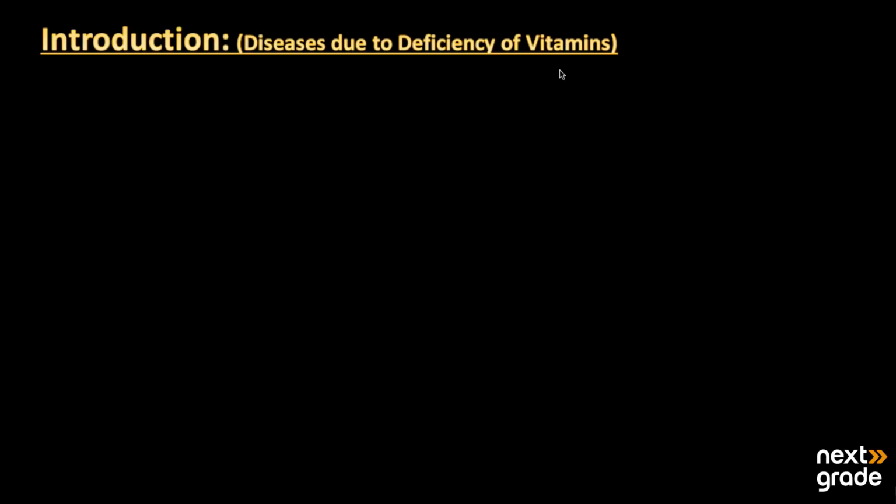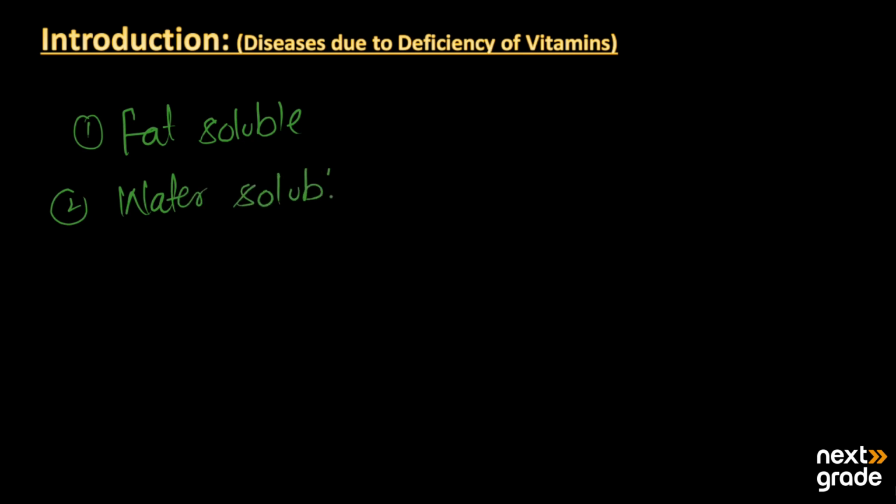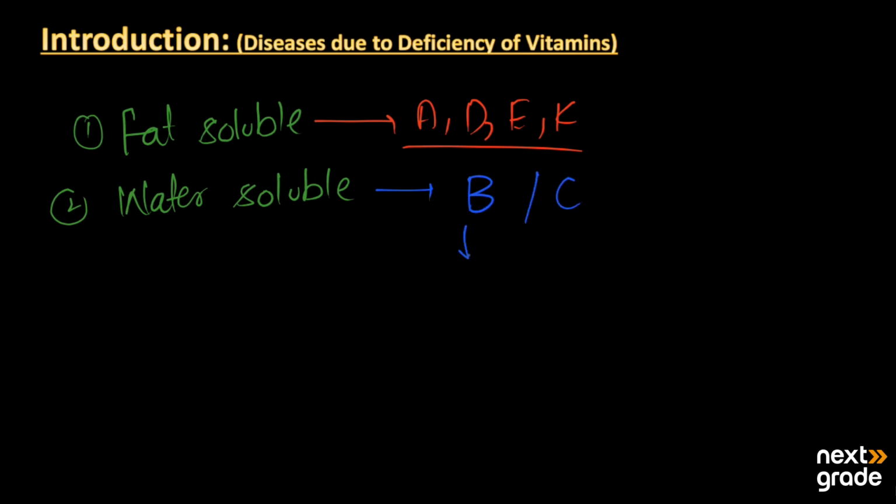So the topic that we will discuss today is the diseases due to the deficiency of different vitamins. As we have already studied, there are two types of vitamins. The first type is fat soluble vitamins, and the second type is water soluble vitamins. There are four fat soluble vitamins: A, D, E, and K. The water soluble vitamins are of two types, the vitamin B and C. The B is known as the complex vitamin, as it contains more than 10 types.